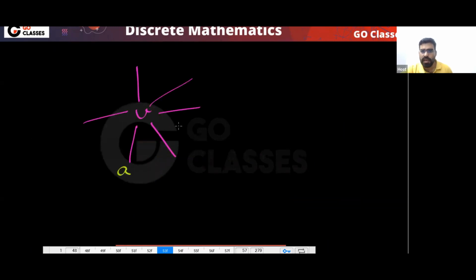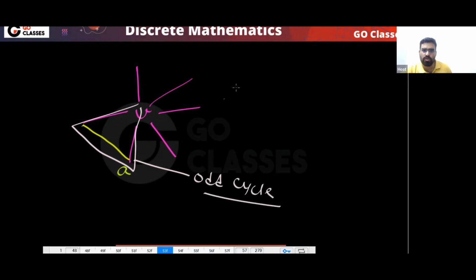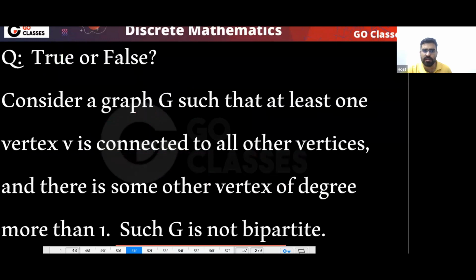What does it mean? If it has degree more than 1, then for example this type of thing will happen. Now you can notice there is an odd cycle, an odd length cycle. So it is not bipartite.